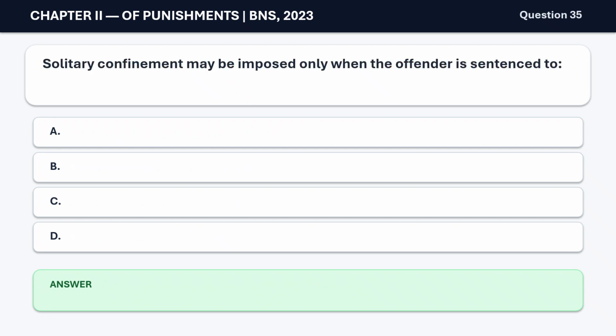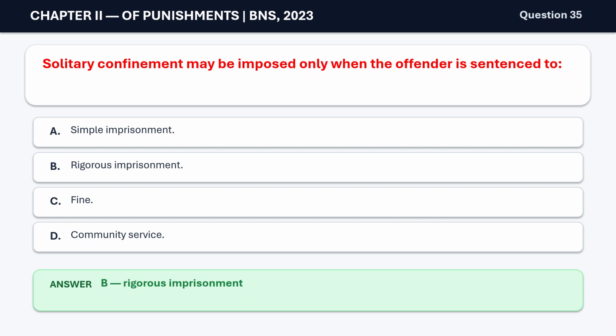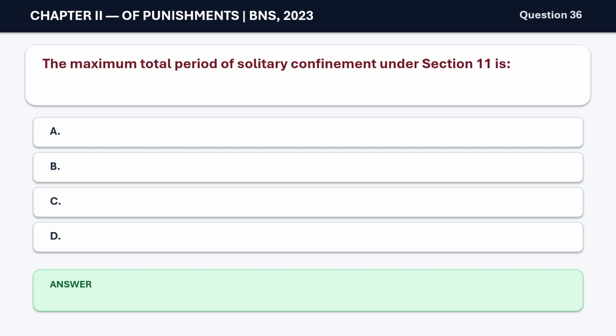Question 35. Solitary confinement may be imposed only when the offender is sentenced to A. Simple imprisonment. B. Rigorous imprisonment. C. Fine. D. Community service. The correct answer is B. Rigorous imprisonment. Question 36. The maximum total period of solitary confinement under Section 11 is A. 1 month.